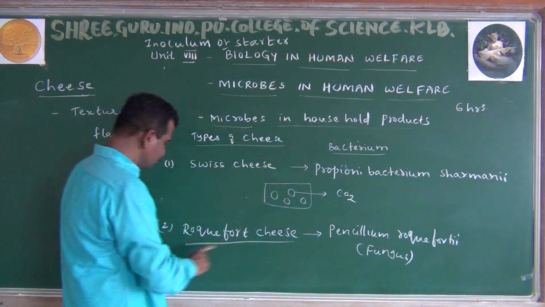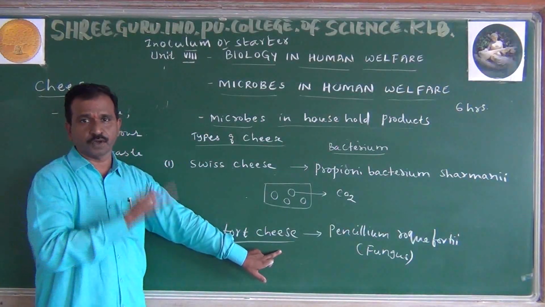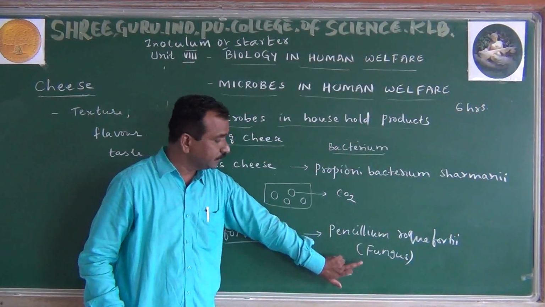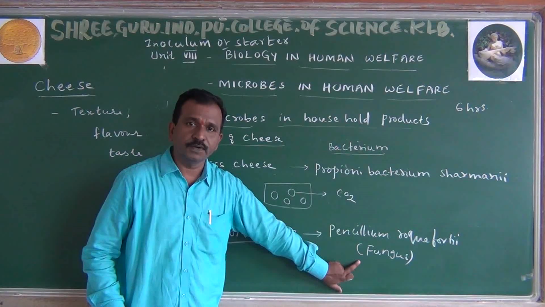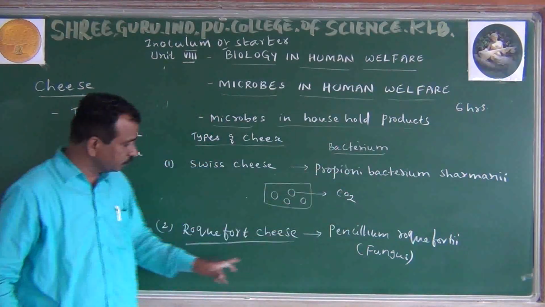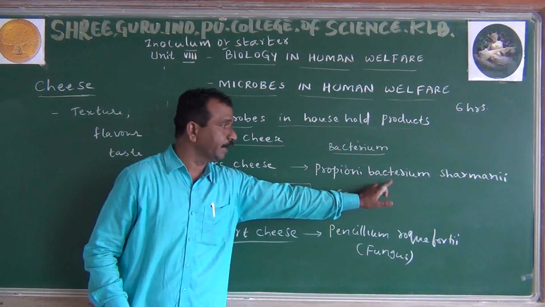Remember this point. The second one is Roquefort cheese, which is normally derived from France. Penicillium roqueforti is a fungus involved in the preparation of the cheese. If the question says name the fungus, we have to write this. If it says name the bacterium, we write Propionibacterium shermani.